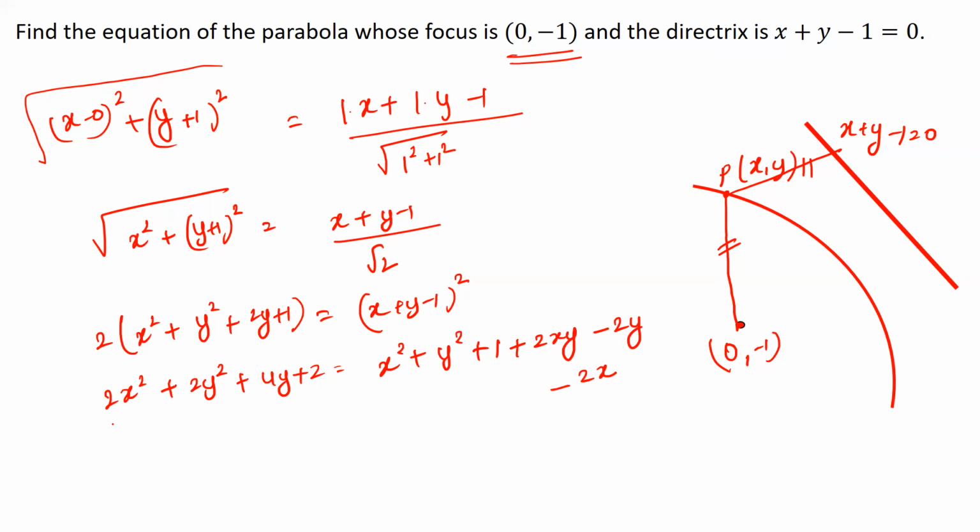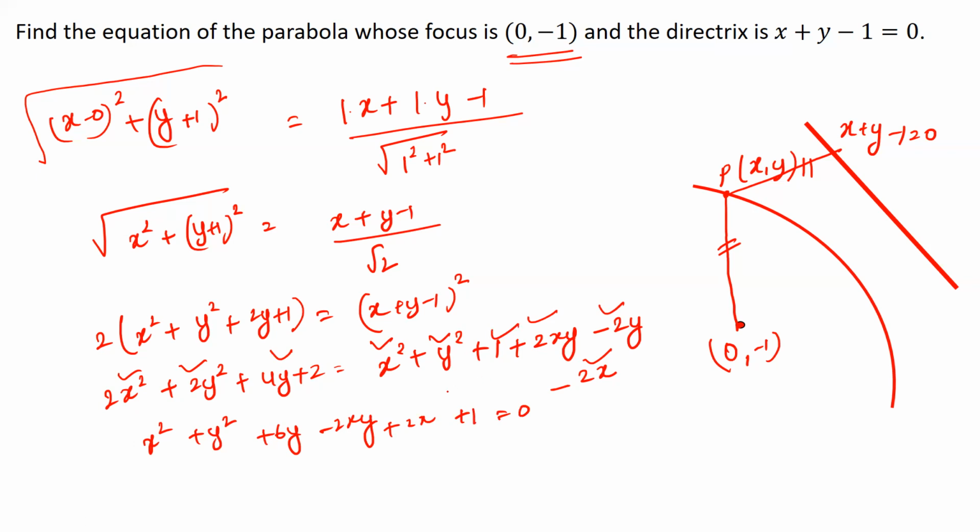Now on subtracting, 2x square minus x square, I get x square. 2y square minus y square gives me y square. 4y plus 2y gives me plus 6y, and minus 2xy and plus 2x, and finally 2 minus 1 is equal to plus 1 is equal to 0.